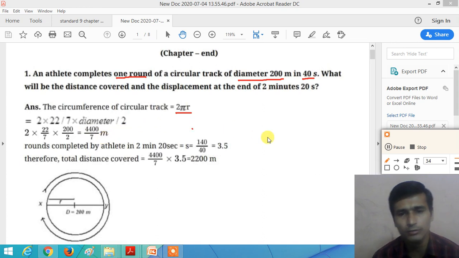Now we want to calculate how many rounds are completed in 2 minute 20 second.